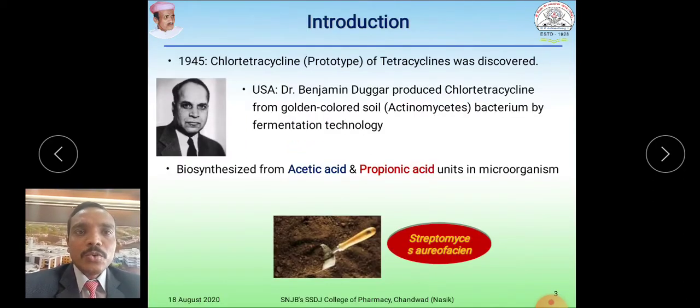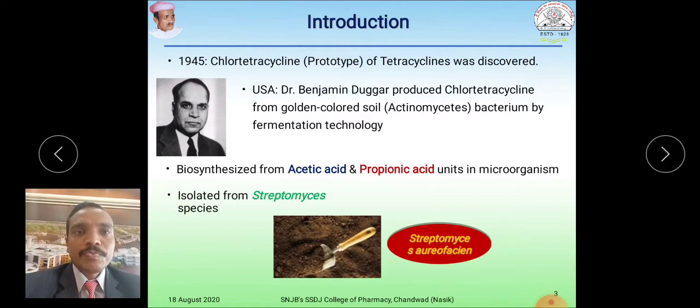In 1945, chlorotetracycline, the parent drug of this tetracycline category, was discovered in the USA by Dr. Benjamin Duggar. He isolated this molecule from golden colored soil, from a species of actinomycete, by fermentation technology. He concluded that this molecule can be biosynthesized from acetic acid and propionic acid units in the microorganism. He isolated these tetracycline molecules from Streptomyces species, Streptomyces aureofaciens.